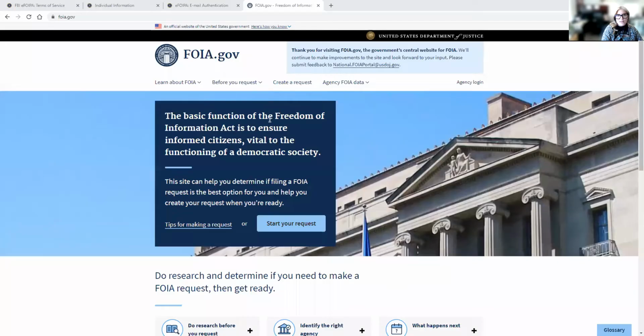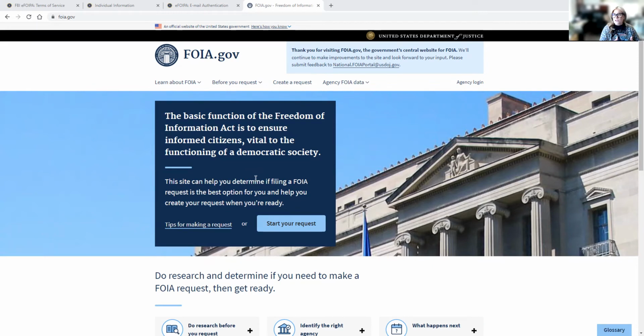So I'm going to go ahead and share my screen so I can walk you through the process of the information that I will be requesting today. The first place that I started is foia.gov. This is a centralized area where you can look at requesting information from various public agencies. And I really like how they did their website.